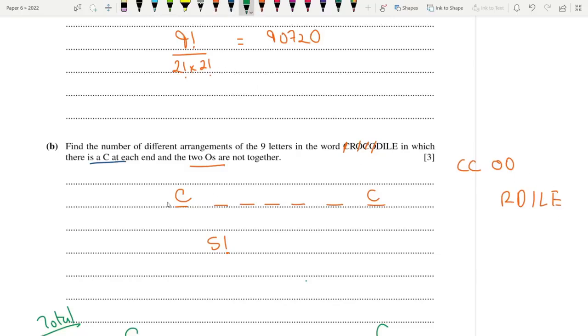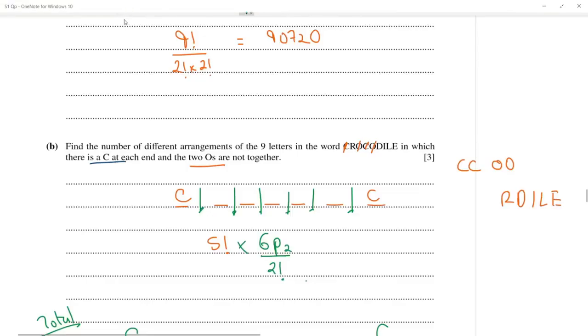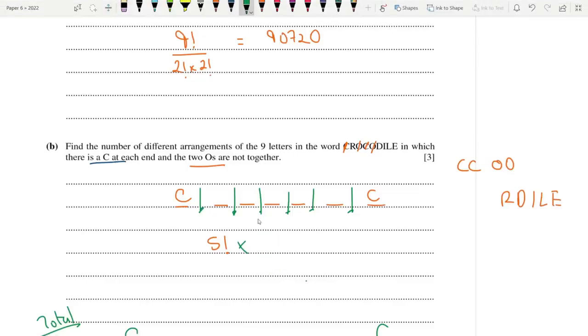Now let's put the O's in. Usually the O's can be placed at the ends like this. However, since the C's have to be at the ends, those points are restricted. So how many positions do the O's have? Basically 1, 2, 3, 4, 5, 6 positions. It's going to be 6P2: out of 6 positions, I'm putting in the 2 O's. But since the 2 O's are identical, you have to divide this by 2 factorial. Or you could directly write 6C2. That's fine, you would get the same answer.